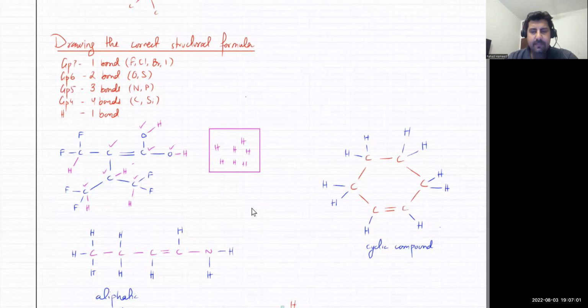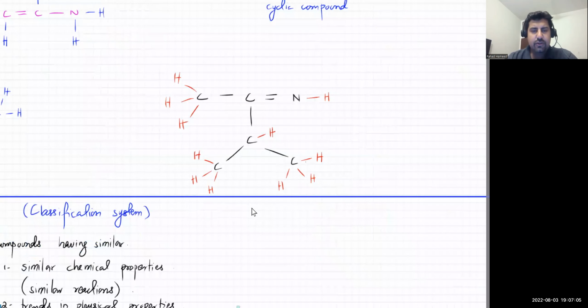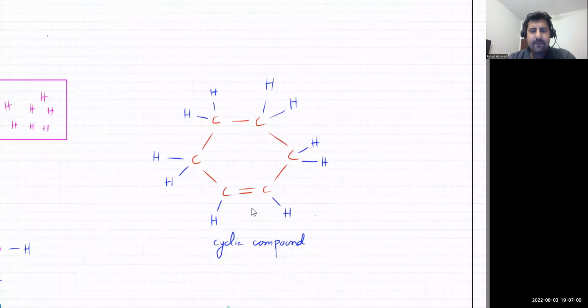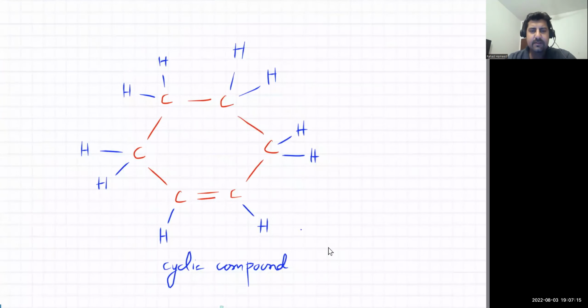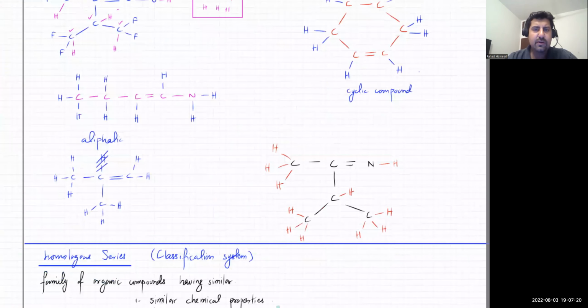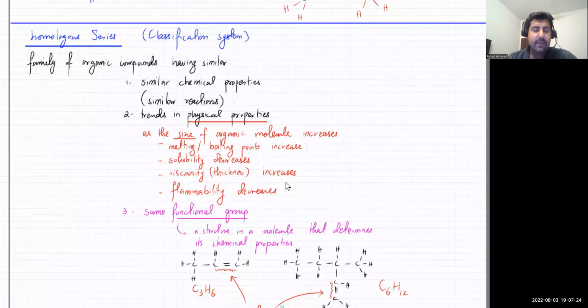ठीक है? तो पहली चीज हमने की थी कि when you draw a molecule, you should be able to figure out whether it makes the right number of bonds or not. ठीक है? So everywhere carbon should be making four bonds. Look at this, carbon is making four bonds. ठीक है? यहाँ पे भी carbon is making four bonds. तो हमने वो structure का पढ़ा था कि you should be able to draw correct structures. That was the first thing. ठीक है? फिर हमने किया था homologous series.